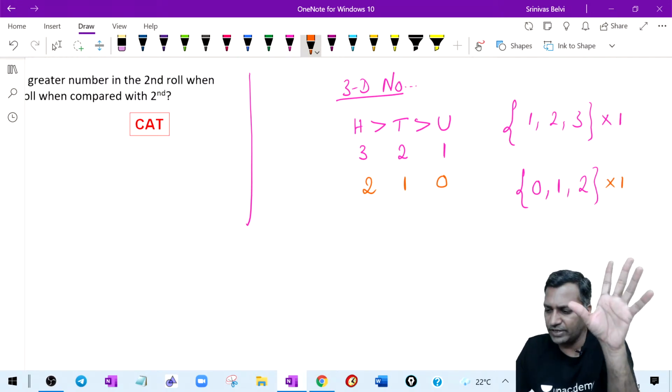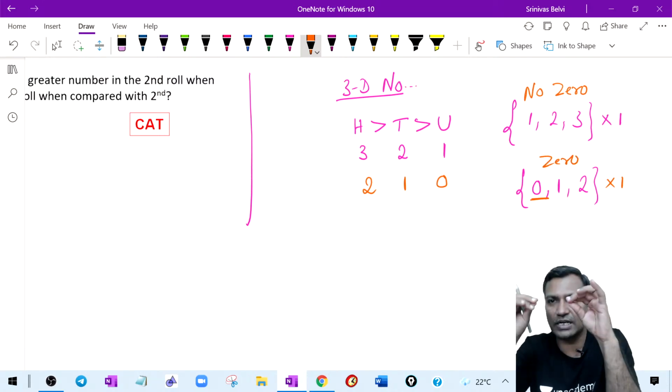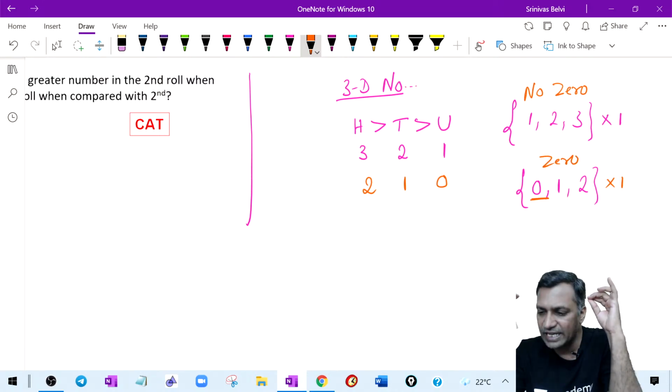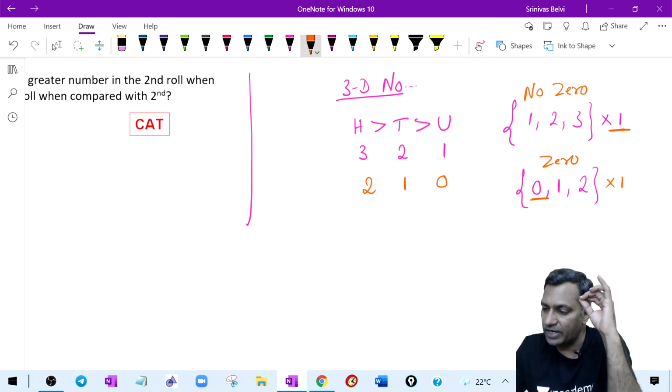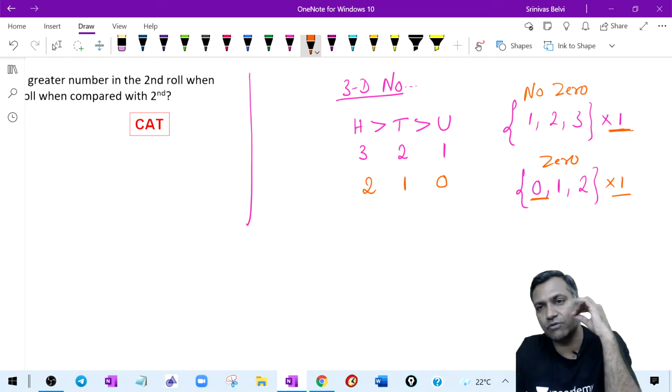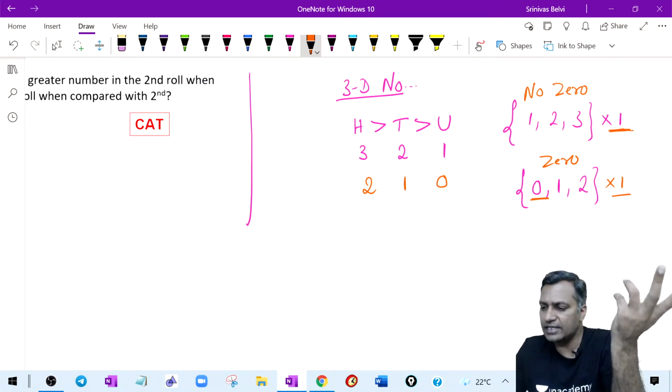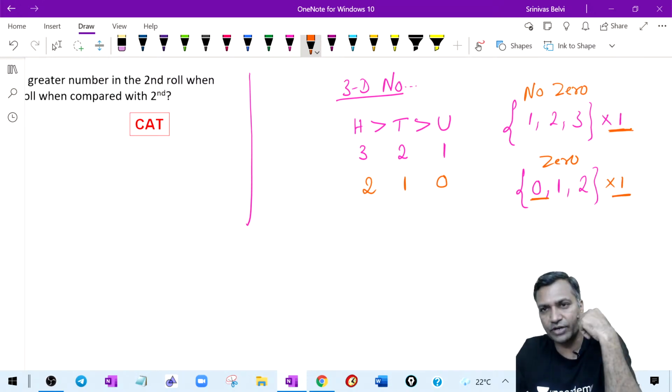Simple. I should take one case with 0, and one non-zero case. Very simply put, one non-zero case and one 0 case. When you are trying out the sample, you should always take one 0 case and one non-zero case, and you should check the frequency. What is the frequency? It means how many numbers I am able to form in a non-zero case. Sometimes it could be different from the number of numbers you can form in a 0 case, but you checked it. Hey, here also frequency is 1, here also frequency is 1.